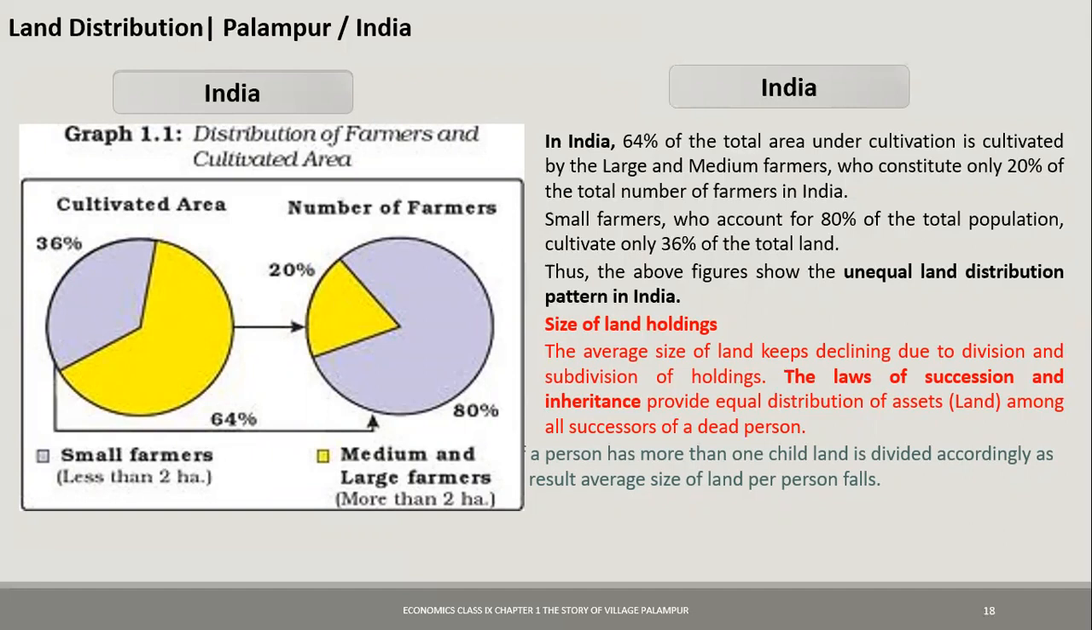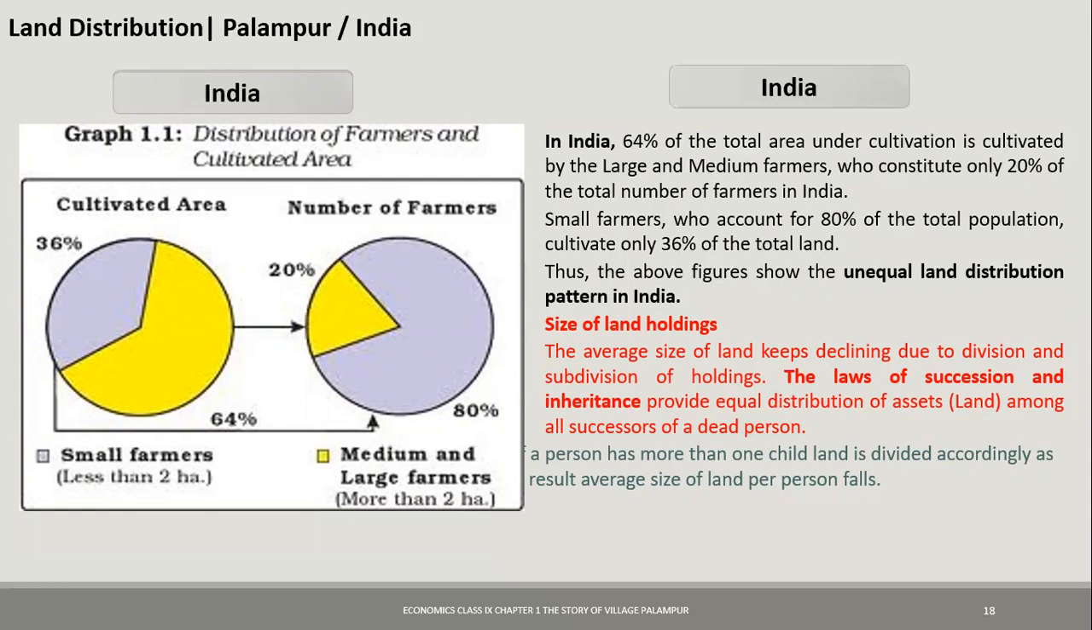Size of land holdings. The average size of land holding keeps declining due to division and subdivision of holdings. Now, what happens is, you see these as small farmers. Now, there is a system of law of succession and inheritance in India. What happens in that is that if a father has 4 sons, so the entire land will be divided into 4 parts. So suppose there is 8 hectares of land, after the death of the father, it goes to 4 sons. It is like 2, 2, 2 and 2 for 4 sons. Now each son has 2 more sons, and slowly it will become 1 hectare per person.